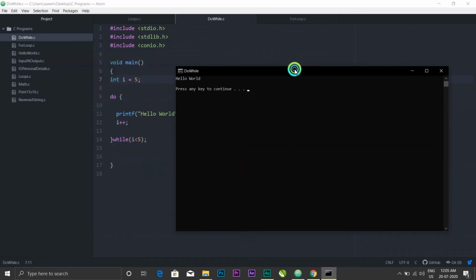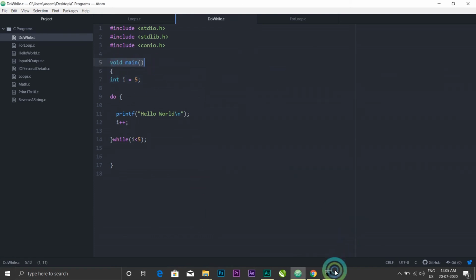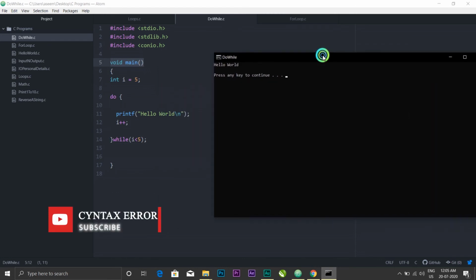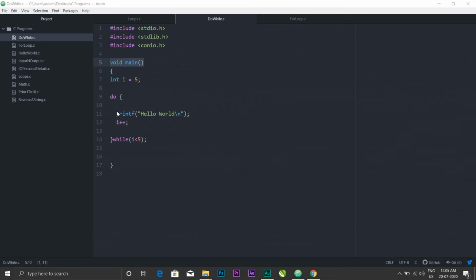See, even if the condition is false, the program ran at least once. So this is how a do while loop works. It will first do the work assigned to it, then it will check the condition. This can be used where you want the program to be executed at least once, even if the condition is false. I hope you all understood, but still if you have any questions or confusion, do comment and we'll solve it together. Then last we have the for loop.